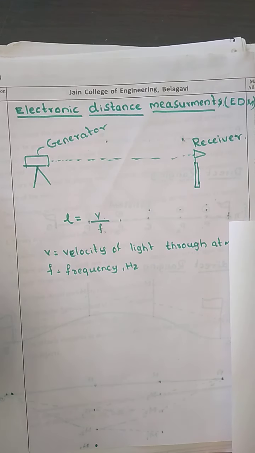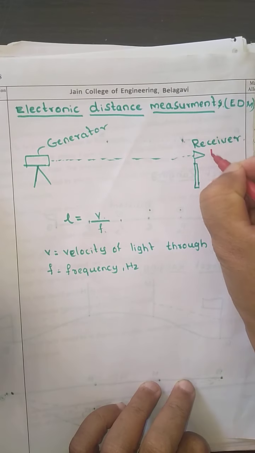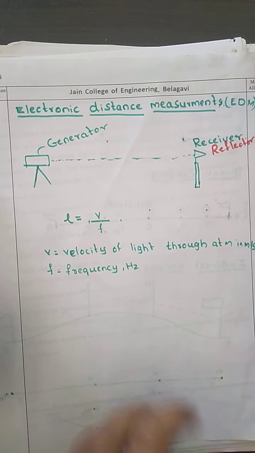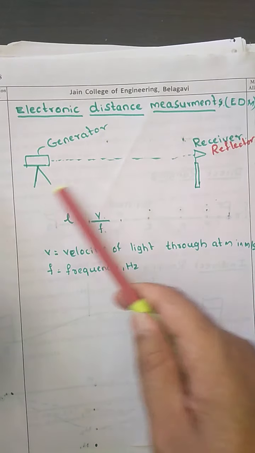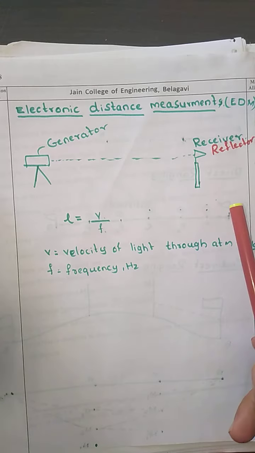The total station sends the light to the reflector, and this reflector can be placed at a far distance. Whatever waves have been generated have to be targeted towards the reflector.